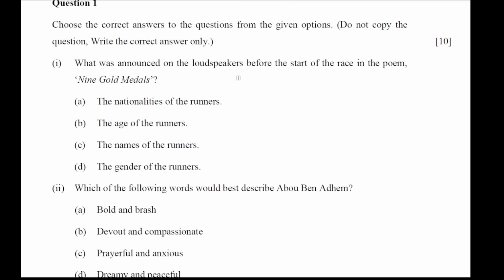First one is, what was announced on the loudspeaker before the start of the race in the poem 9 Gold Medals? Options are number A, the nationalities of the runners, no. Number B, the age of the runners, no. Number C, the names of the runners, yes, this is correct, the names of the runners were announced.